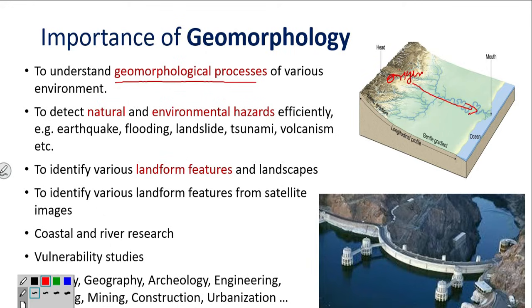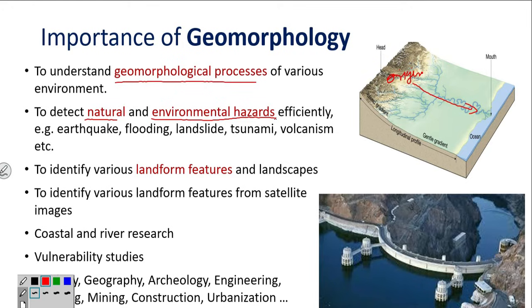Among various environments, there will be the aeolian or wind environment, where wind is blowing at high speed, like desert areas. So, in different environments, what changes are occurring on the surface of the earth will be studied under geomorphology. It is also used to detect natural and environmental hazards.